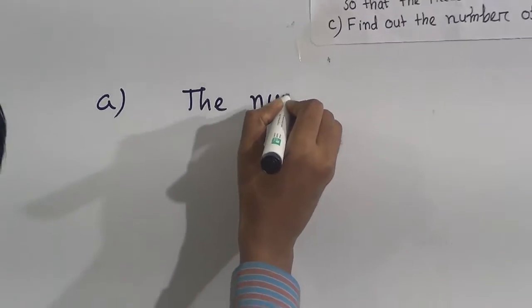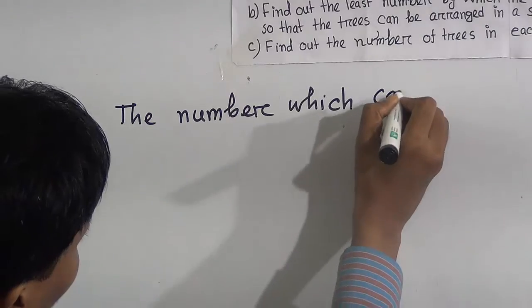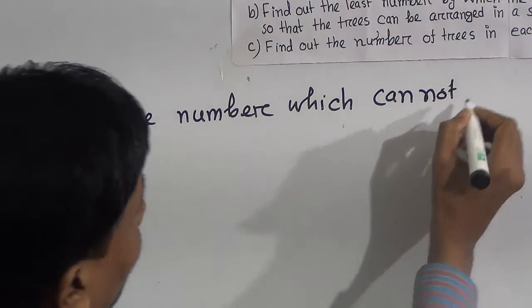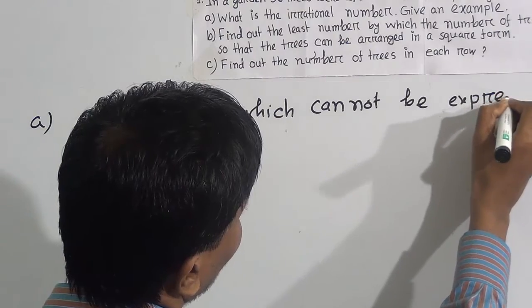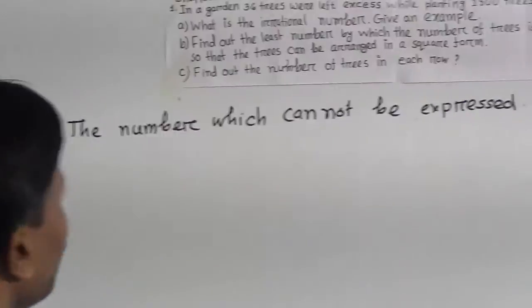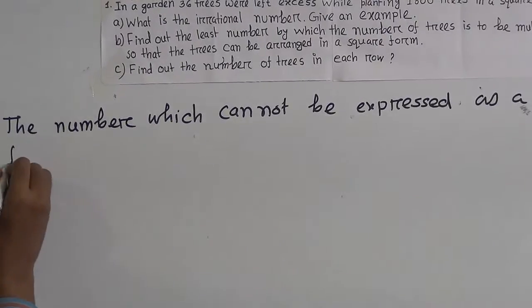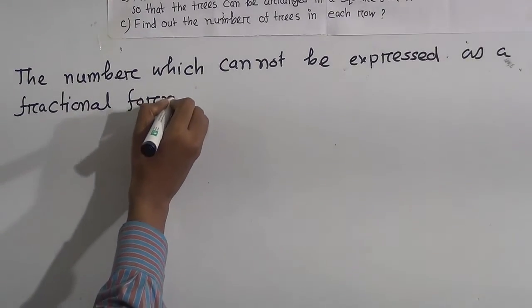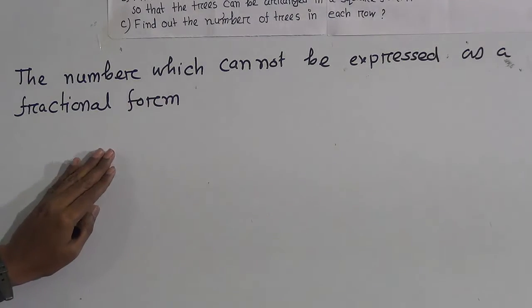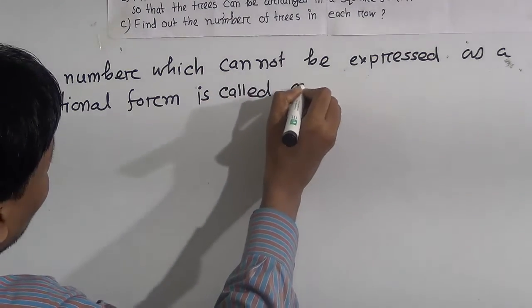What is an irrational number? You write: the number which cannot be expressed as a fractional form is called an irrational number.